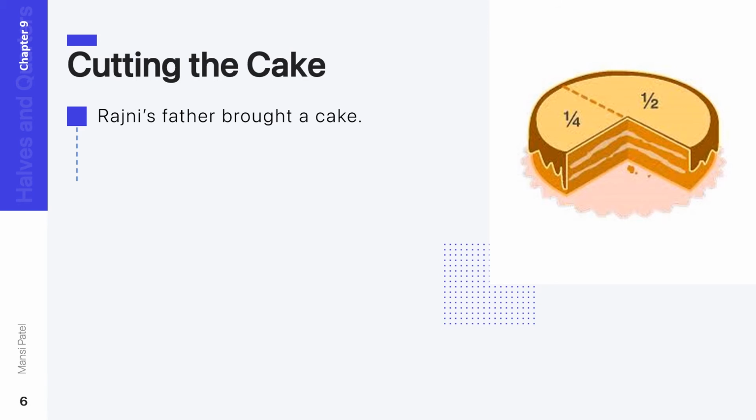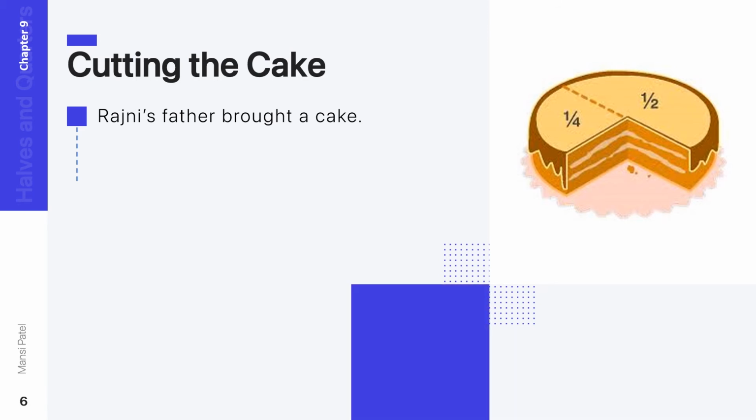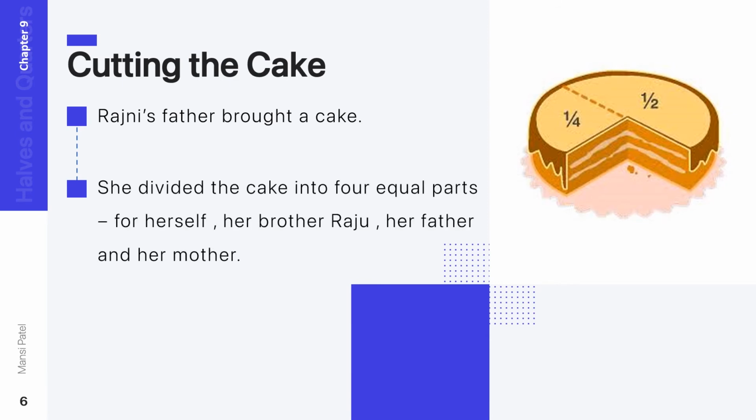When he bought the cake for her, she divided that cake into 4 equal parts, and these 4 equal parts are for herself, her brother Raju, and her father and mother. So let us solve some questions regarding this cake.